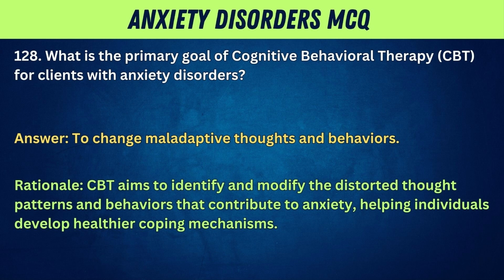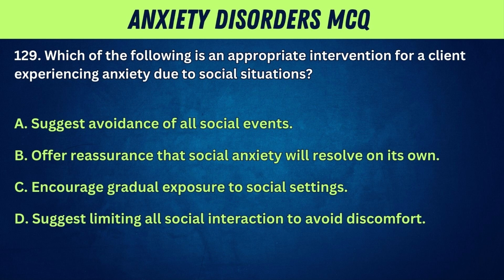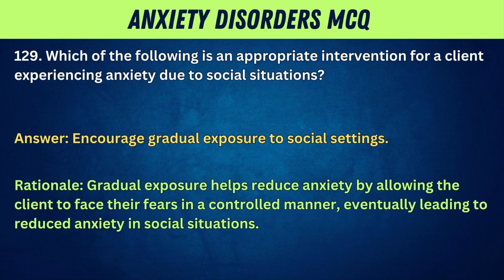Rationale: CBT aims to identify and modify the distorted thought patterns and behaviors that contribute to anxiety, helping individuals develop healthier coping mechanisms. 129. Which of the following is an appropriate intervention for a client experiencing anxiety due to social situations? A. Suggest avoidance of all social events. B. Offer reassurance that social anxiety will resolve on its own. C. Encourage gradual exposure to social settings. D. Suggest limiting all social interaction to avoid discomfort. Answer: encourage gradual exposure to social settings.